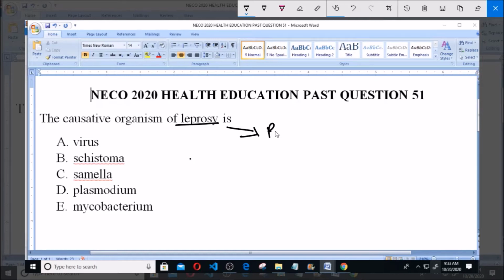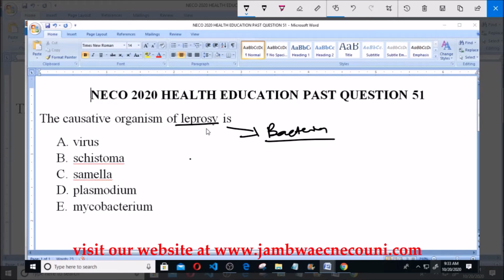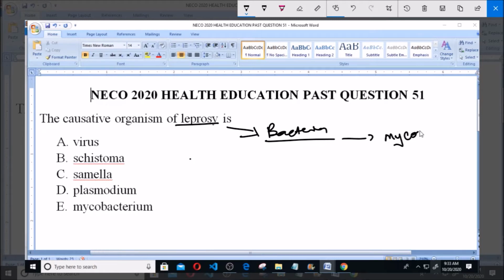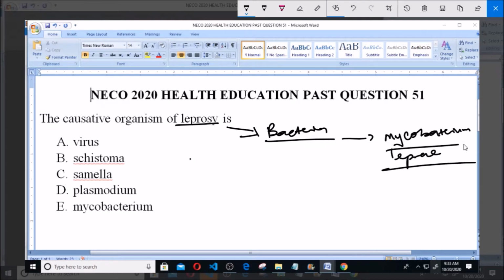Now, before you can ascertain the causative organism of a disease, you should know the class of pathogens that causes that particular disease. Then it will be possible for you to remember the particular causative organism. Now, it is known that leprosy is caused by bacteria. Then the causative organism of leprosy is what we call Mycobacterium leprae.